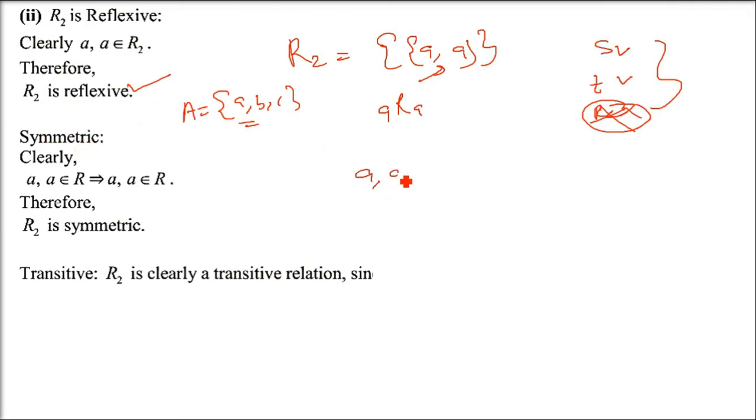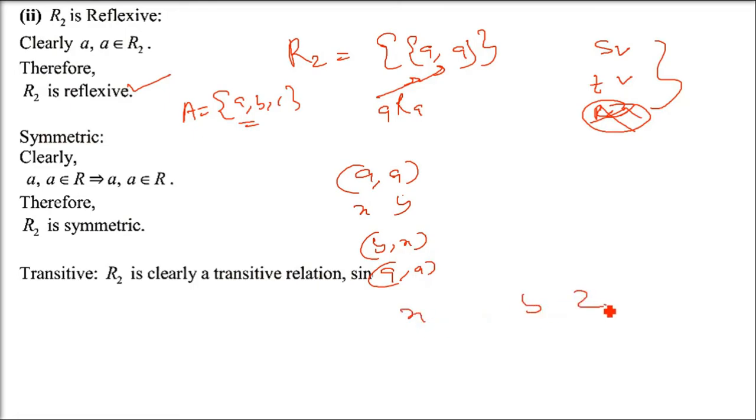Now symmetric, is it symmetric? A comma A, assume it to be X, the other one to be Y. We don't know what is there, just assume X and Y. So whether YX is there: place Y as A and X as A. So A is there, A is also there. XY is there, so YX is there.